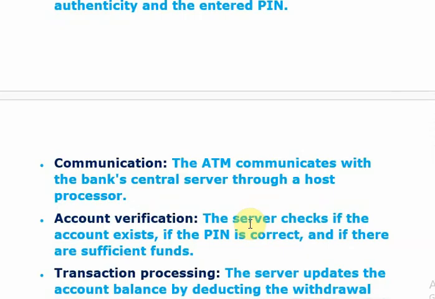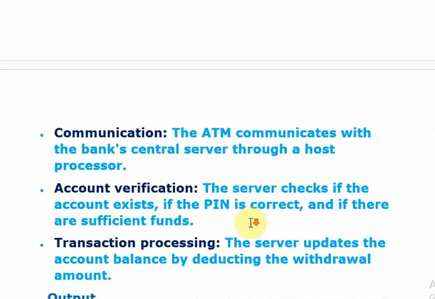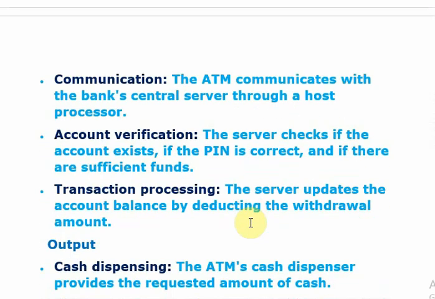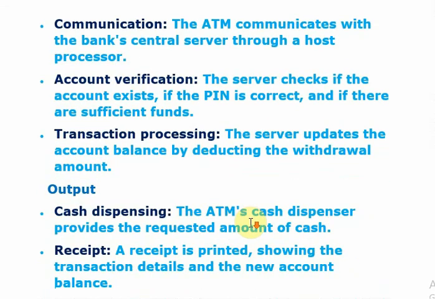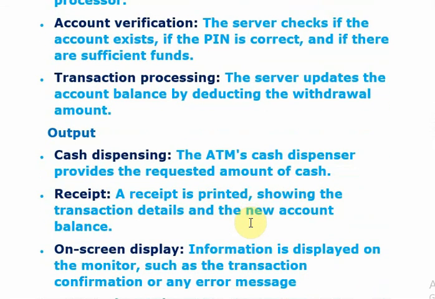All these are processing. After input, it communicates with the bank server, then account verification is done, then the transaction processing is activated. Finally, cash dispensing is just the output, and providing a receipt, on screen display. All these are output. So we should be able to clearly identify what is the input, what is processing, what is output, right? Once you clearly identify the processing part, then we can clearly differentiate input and output.